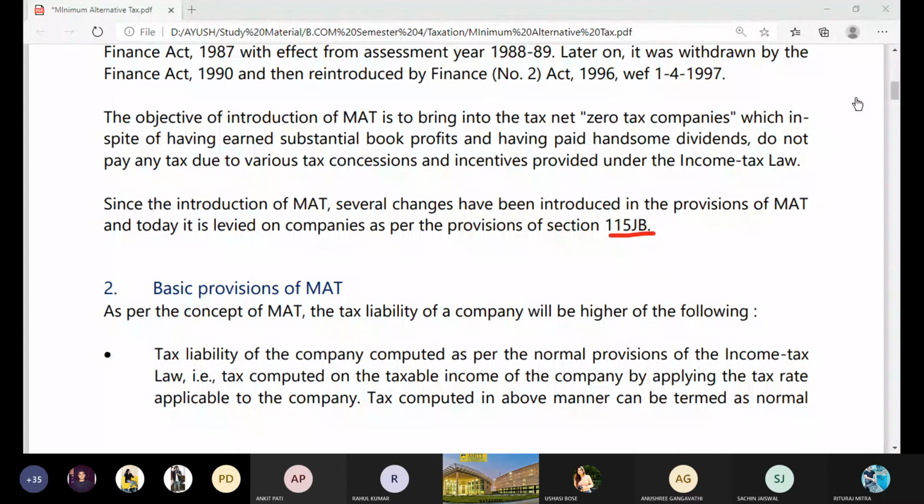Okay, just continue. What I said. Where did we write up to, tell me once. Therefore, after making several changes, MAT was introduced by inserting section 115JB under Income Tax Act. Okay.